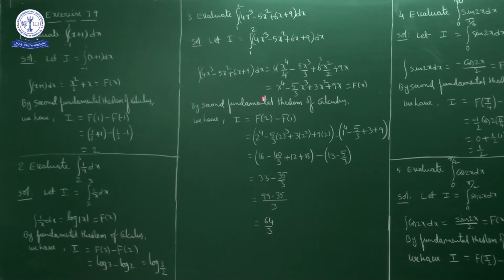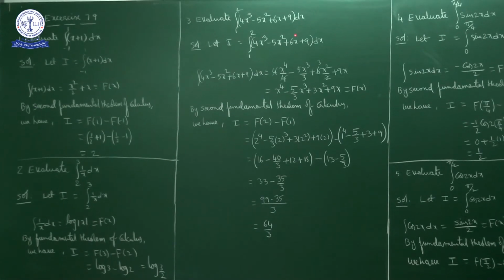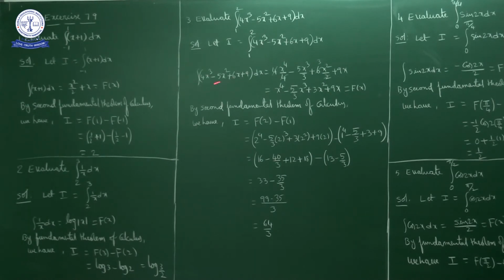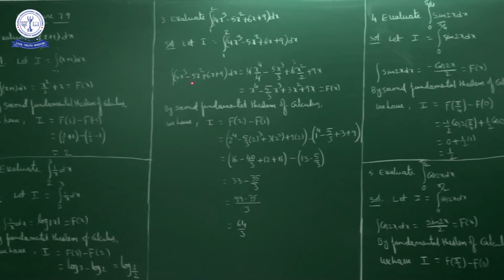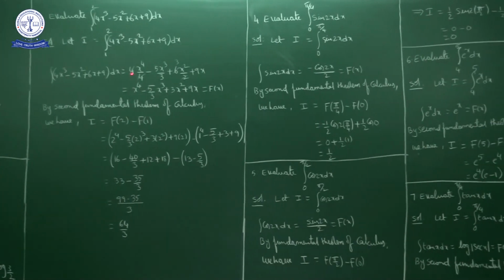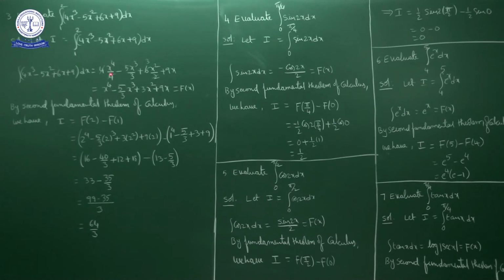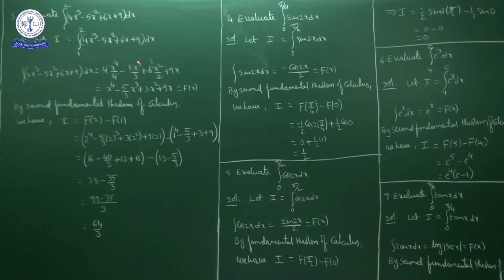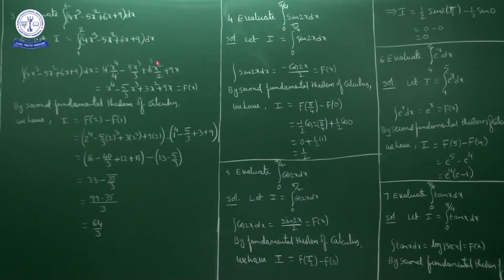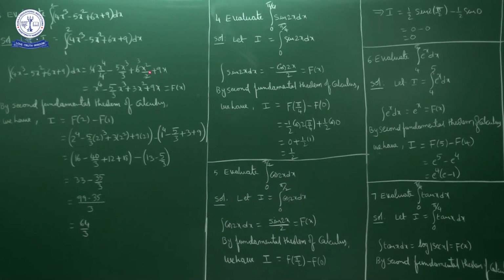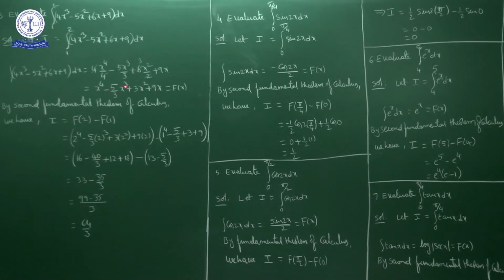Here, evaluate the integral from 1 to 2 of 4x cube minus 5x square plus 6x plus 9 dx. Okay, so first I will find the indefinite integration. The integral of 4x cube minus 5x square plus 6x plus 9 dx is equal to 4 into x cube integrating to x power 4 by 4, minus 5 into x square integrating to x cube by 3, plus 6 into x integrating to x square by 2, plus 9 times the integral of dx, which is 9x. Here the 4 gets cancelled, here the 2 gets cancelled. So overall capital F of x is x power 4 minus 5 by 3 x cube plus 3x square plus 9x.